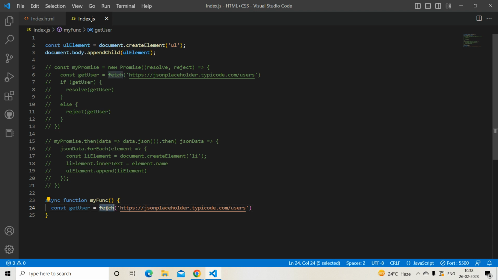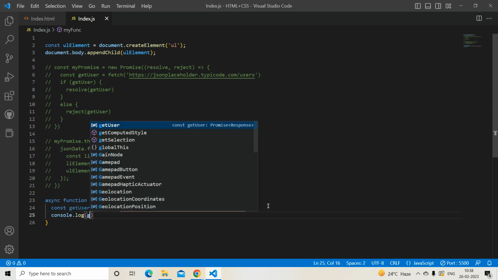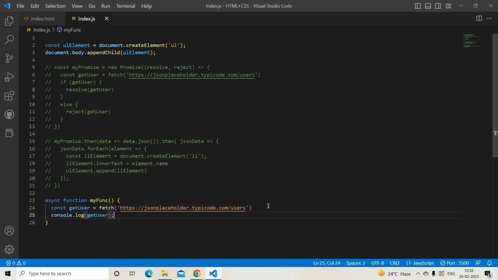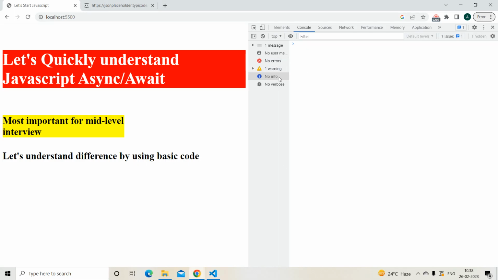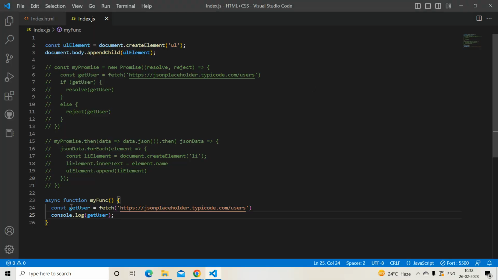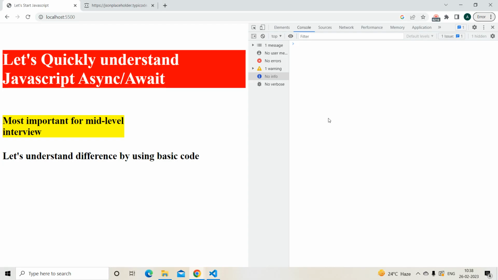So when we are doing fetch, any server call when we are going to make, we need to use async. If you are not using promises, then you need to write a function that will be async. And now if I write console.log over here, user, and if I go here, I am not getting any response because when I used fetch, when I used async, then I should be using await. Once I used await, then I should get the response.